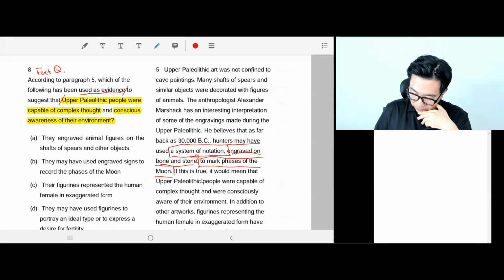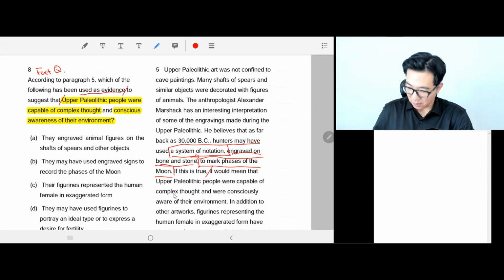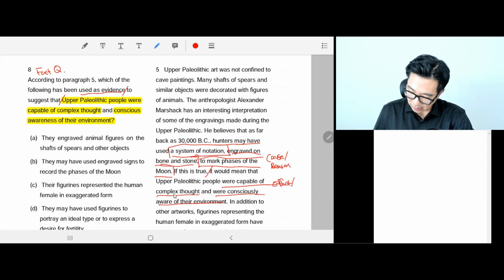If this is true, it would mean that Upper Paleolithic people were capable of complex thought. There you go. Boom. And were consciously aware of their environment. Okay, so this is the cause, the reason, and this is the effect or result. Right?